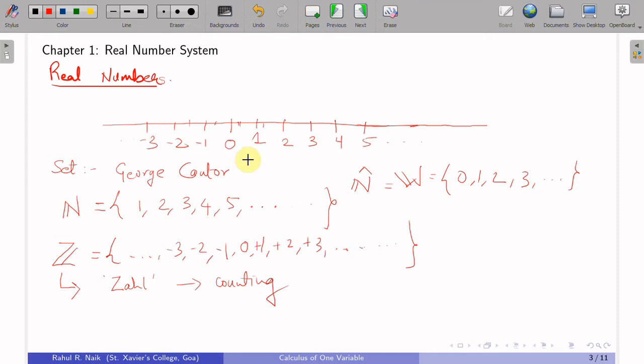Now the most surprising thing is that it seems like we have filled all the gaps on this real line, but Hippasus, one of the students of Pythagoras, discovered that there is a number which cannot be categorized among these.